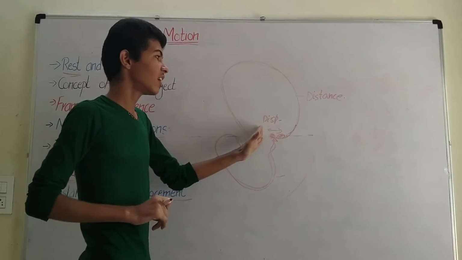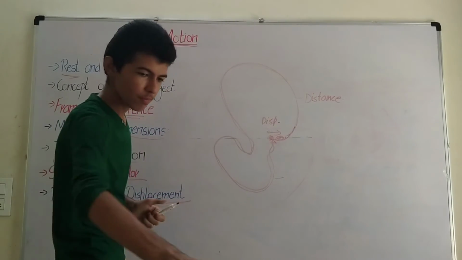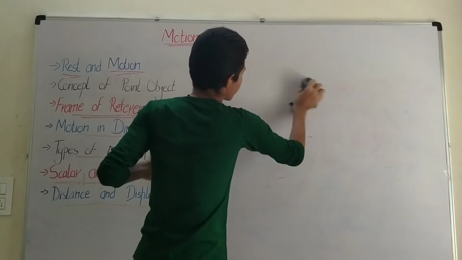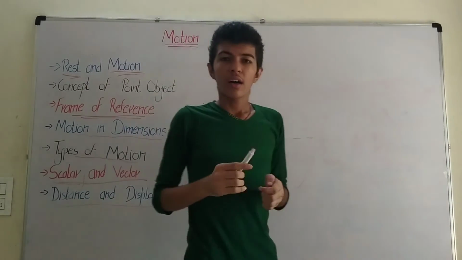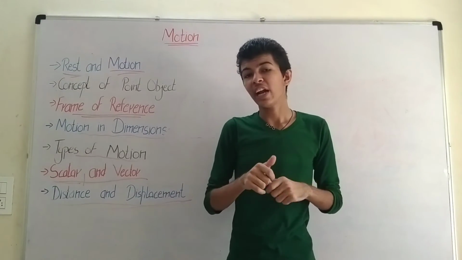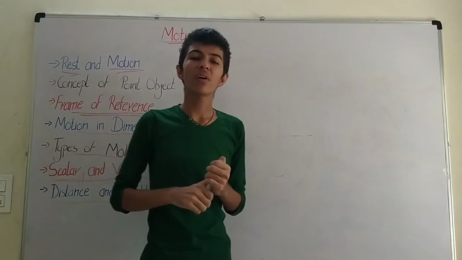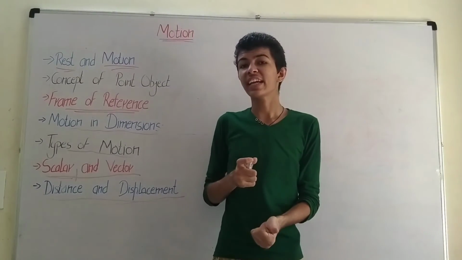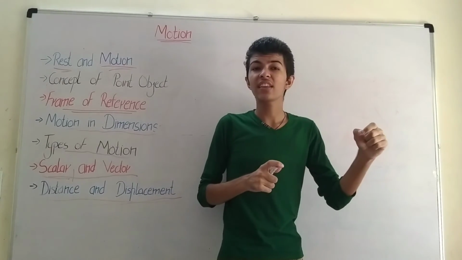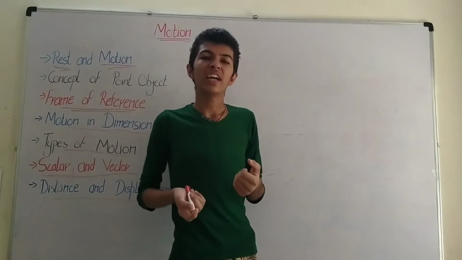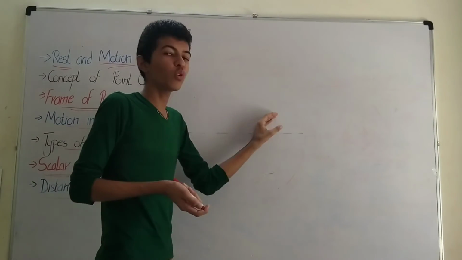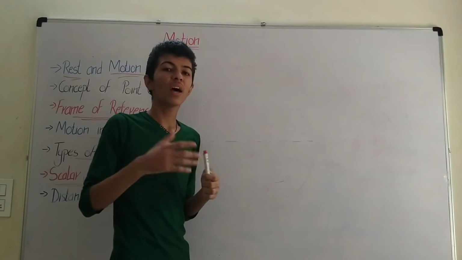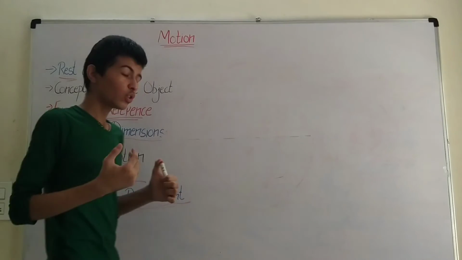So let's see the difference between distance and displacement. First, the distance is always positive and it always increases, because if you take an auto and come back to the same point, he would not charge the distance between the starting and the ending point. He would charge the distance you have covered. Otherwise, the displacement would be zero, and there would be no cost for him, so he would be at a loss.